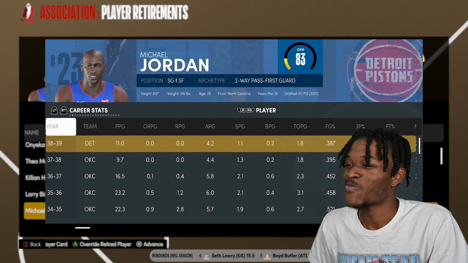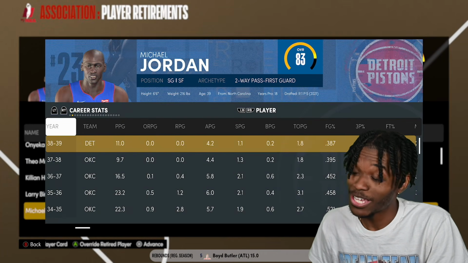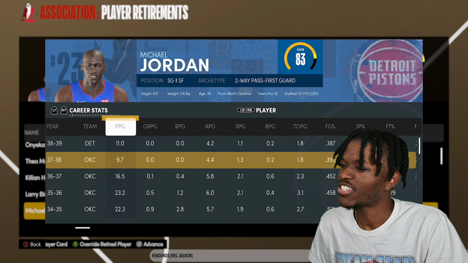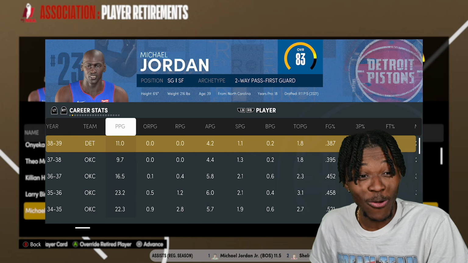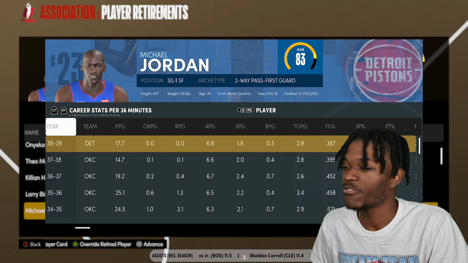Now we got Michael. Senior. I got to say senior because Junior's out there. He averaged 11 in his last season. The last couple of years, he went back to where it started in Detroit. A little farewell tour. He still averaged 11. He did not shoot efficiently at all.